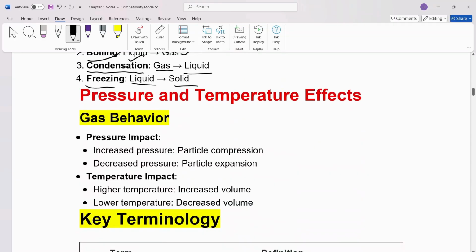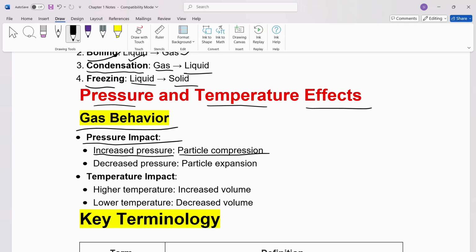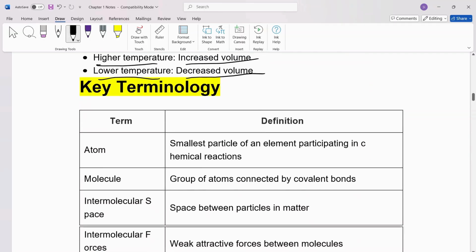Next we have pressure and temperature effects. In gas behavior, the pressure impact is that when you increase the pressure, the particles get compressed. So, there will be particle compression. Decreased pressure will result in particle expansion. Now, temperature impact. High temperature will increase the volume and lower temperature will result in decreased volume.